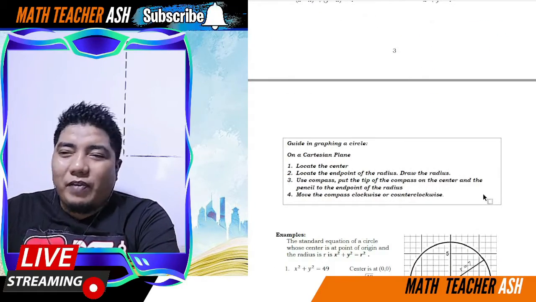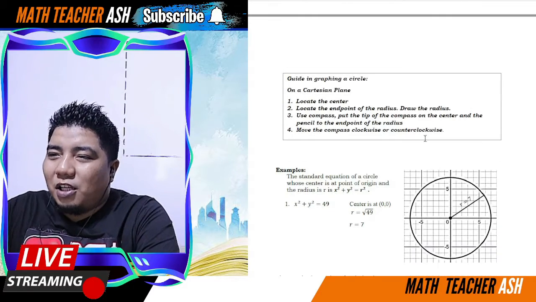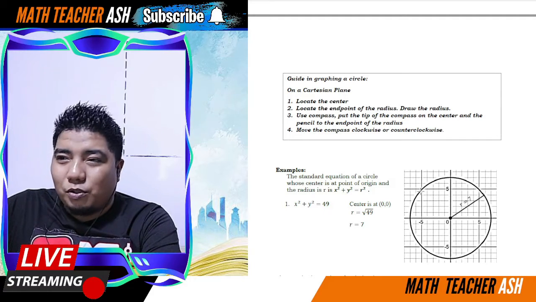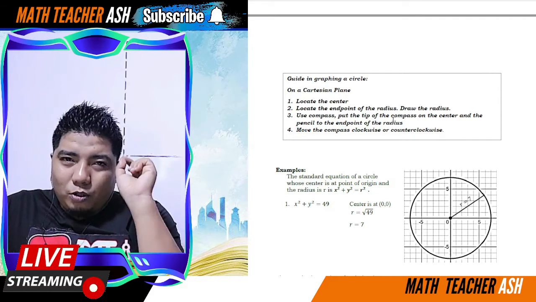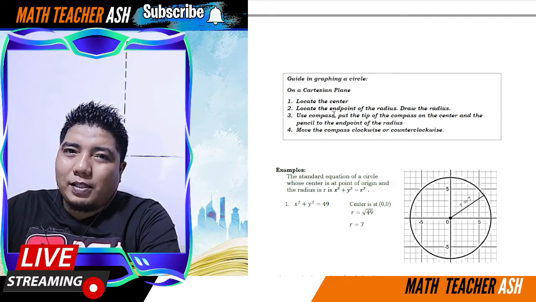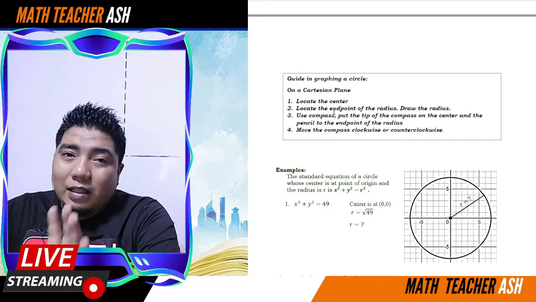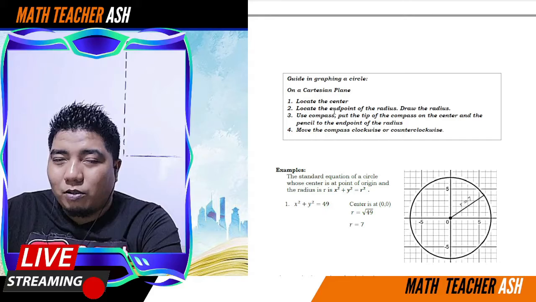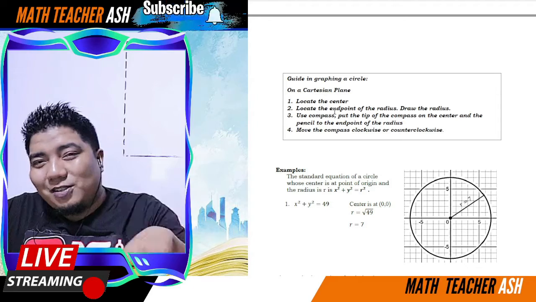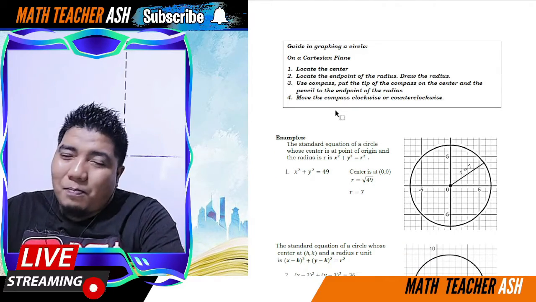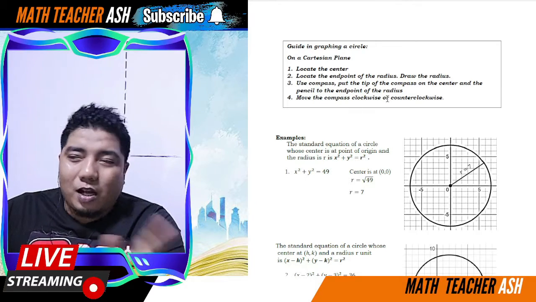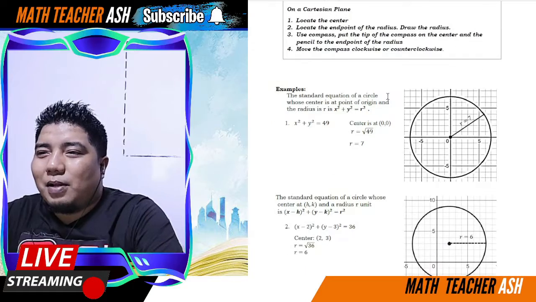So, the guide in graphing a circle is, okay, so in a Cartesian plane, locate the center. Okay, hanapin mo si center. Then, locate the endpoint of the radius. So, hanapin mo yung endpoint ng radius. So, you put that point and then you draw the radius. And then, you use a compass. Of course, yung compass ay ginagamit natin para makagawa tayo ng circle. Hindi protractor, my dear math learners. Kasi yung mga protractor, fixed ang measurement ng kanilang anong tawag dyan? Yung semicircle niya. Okay, so, better yet, have your own compass. Okay, and then move the compass clockwise or counterclockwise and you have your circle. Ganun lang kadali, my dear math learners.